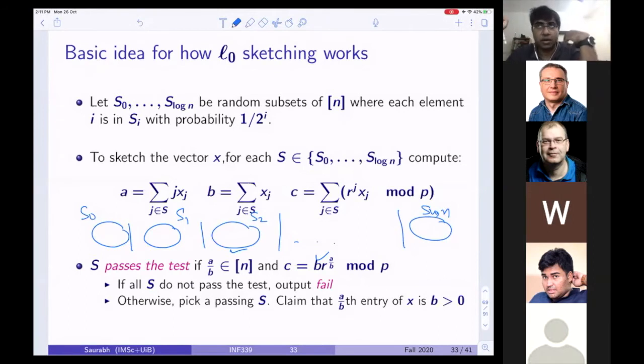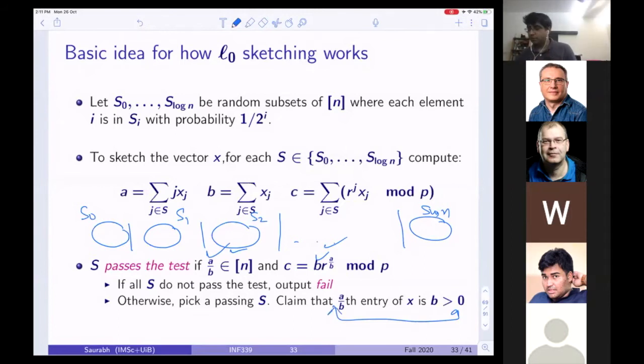Our objective is to output an index and a non-zero value. So what should a fail mean? Fail should mean that all the coordinates are 0. Otherwise, you pick a passing S. There is some S for which this test passes, and you claim that the ath entry of X is b. That's it. So that is the goal.